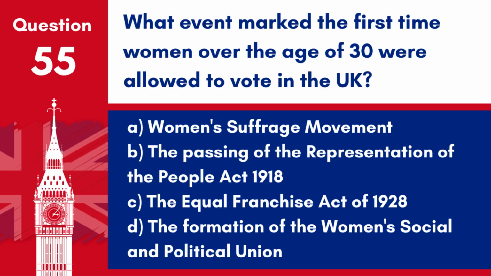Question 55. What event marked the first time women over the age of 30 were allowed to vote in the UK? A. Women's suffrage movement. B. The passing of the Representation of the People Act 1918. C. The Equal Franchise Act of 1928. D. The formation of the Women's Social and Political Union. Answer: B. The passing of the Representation of the People Act 1918. This act allowed women over the age of 30 who met certain property qualifications to vote for the first time.